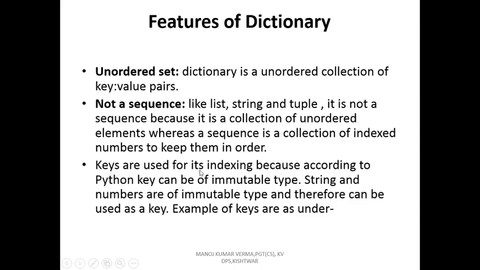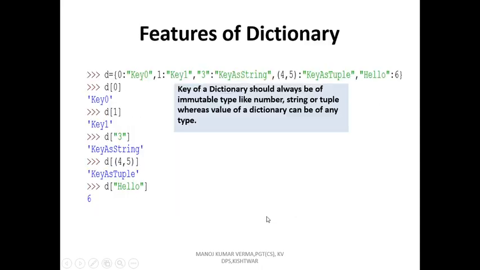Keys are used for its indexing. The list concept is from the index and elements, but a dictionary consists of keys and values. So here the key is just like an index, because according to Python a key must be of immutable type. A key is an immutable type that cannot be changed. Strings and numbers are of immutable type and therefore can be used as keys. Examples of keys are as under.